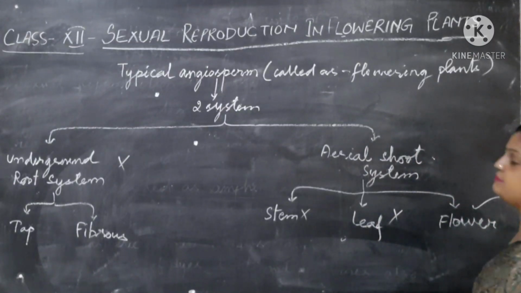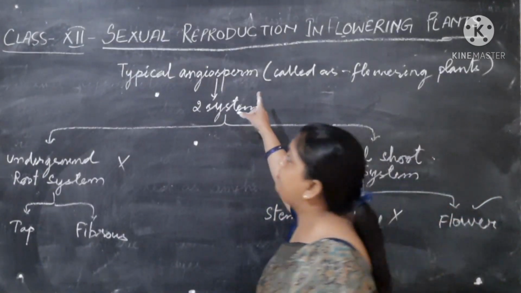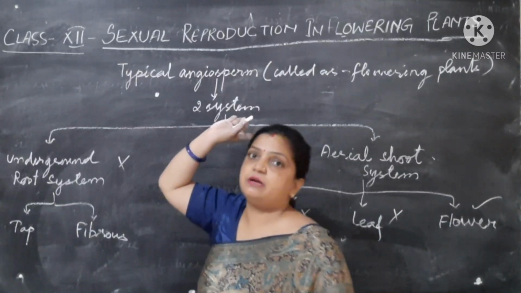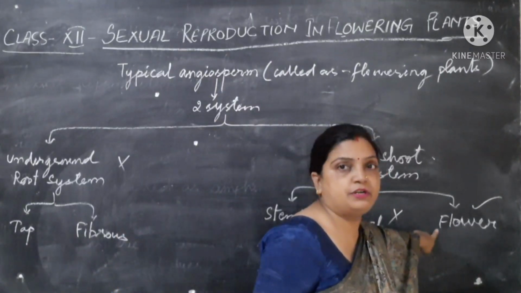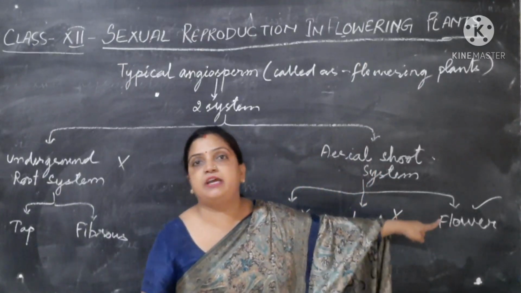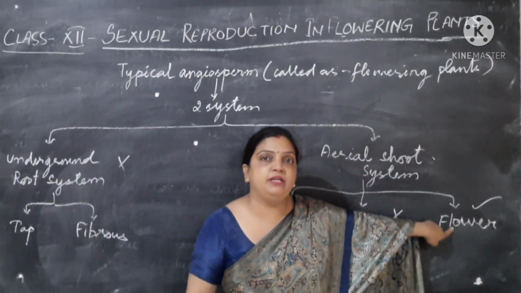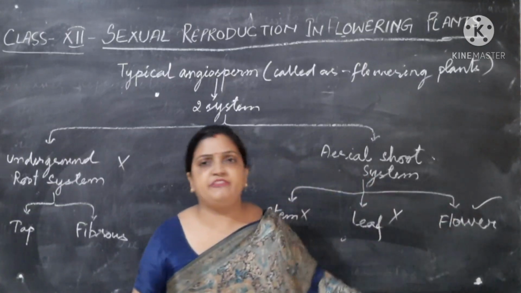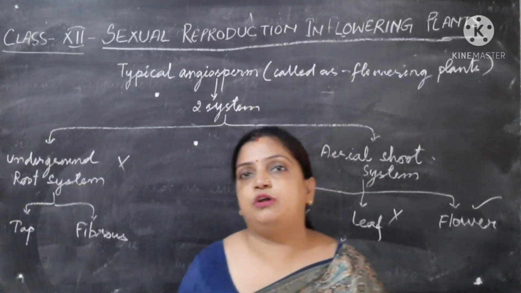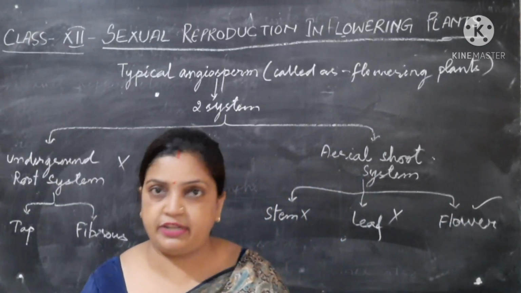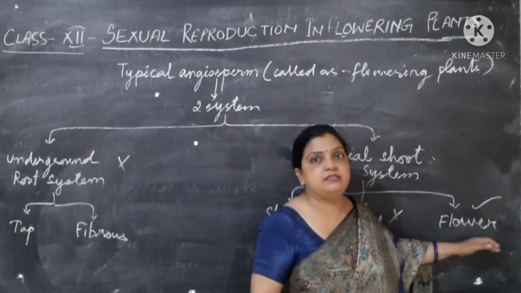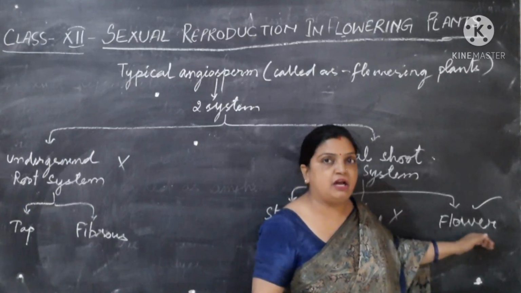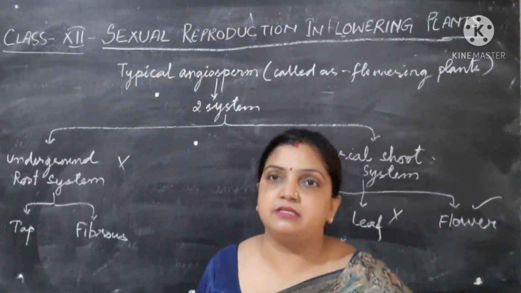This flower part is important because here we are going to discuss sexual reproduction in the flowering plants. Flowers are important because the flower is the only part where both male and female parts are present. Whether it is monoecious or dioecious, unisexual or bisexual, we will discuss that later, but all of these are present in the case of a flower. So this flower is very important, which we will be discussing now.